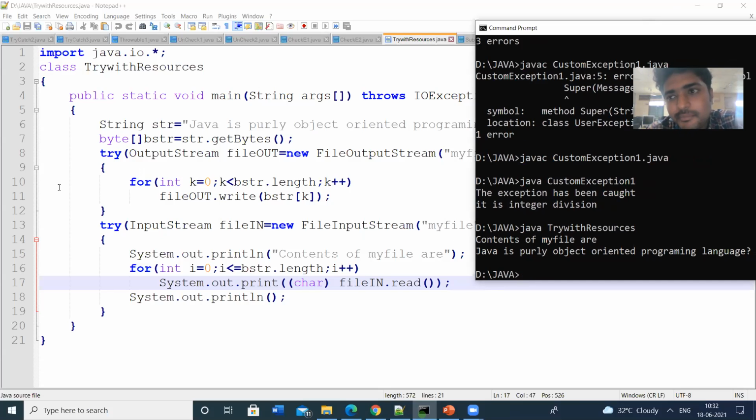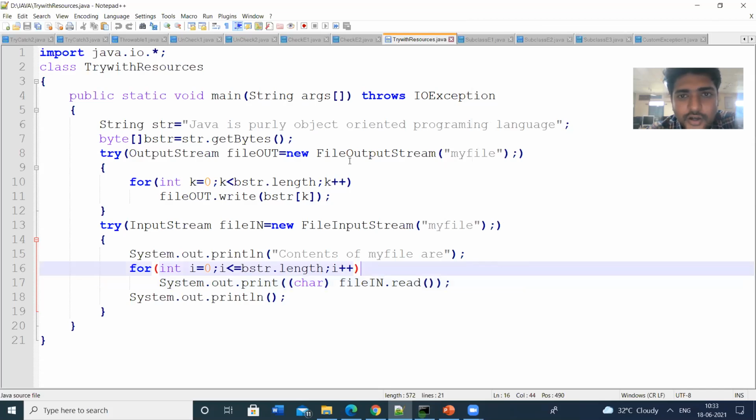That means there may be a possibility of some exception. That's why we have placed this reading and writing within the try blocks. So output stream and input stream. These input streams and output streams are used to read the continuous bytes of the data. So this is all about the try with resources.